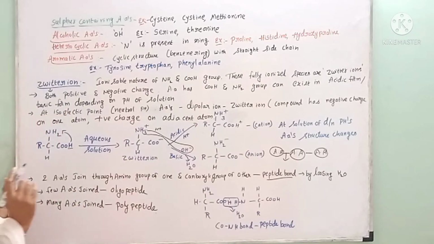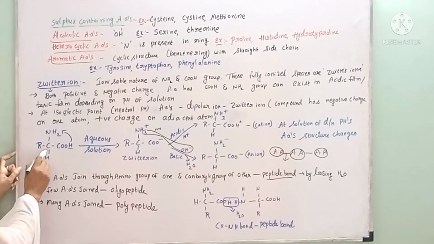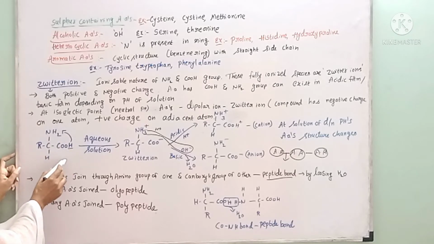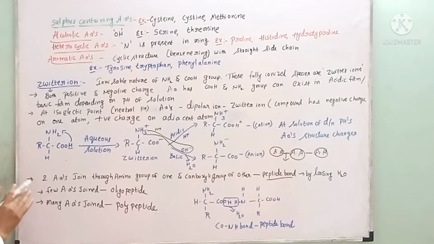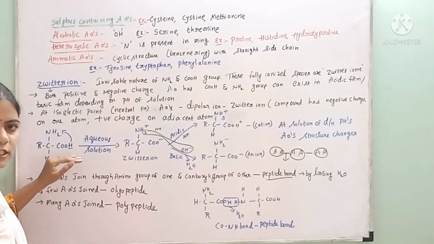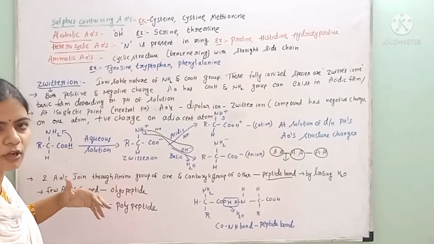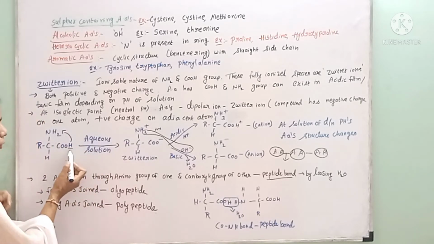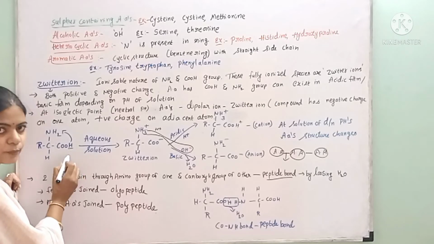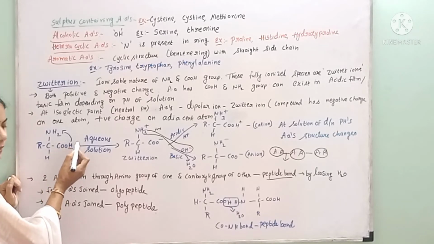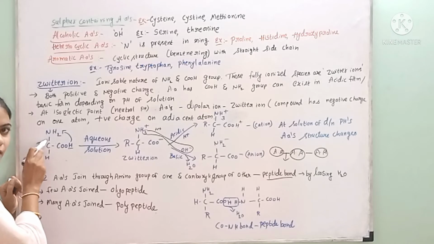And here, for example, this is the amino acid structure as we already know, where carbon has 4 valences: a carboxyl group, amine group, hydrogen and R functional group are present. When that amino acid is dissolved in aqueous solution, or dissolved in water, the proton present in the carboxyl group will dissociate and add to the amine group.